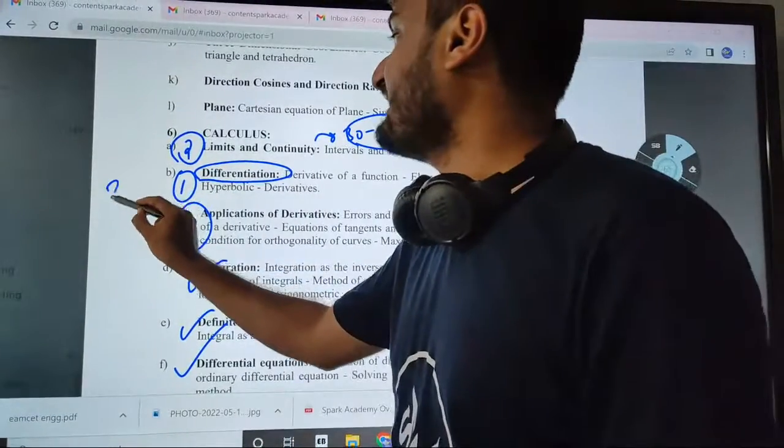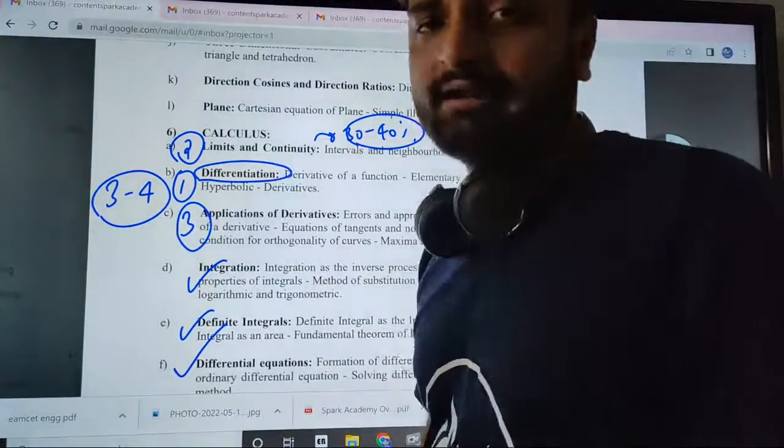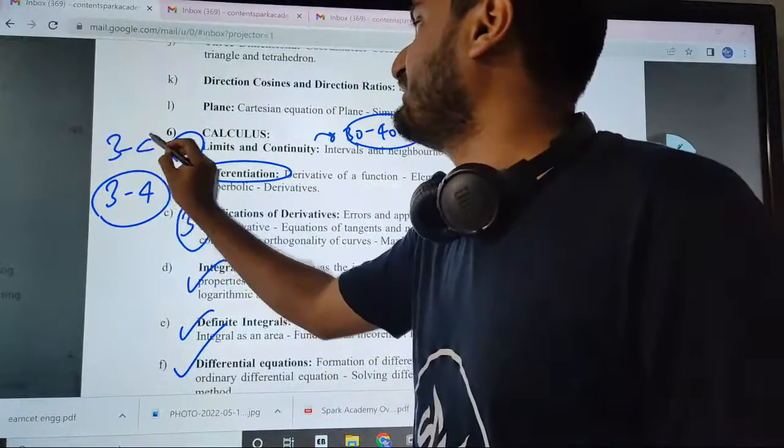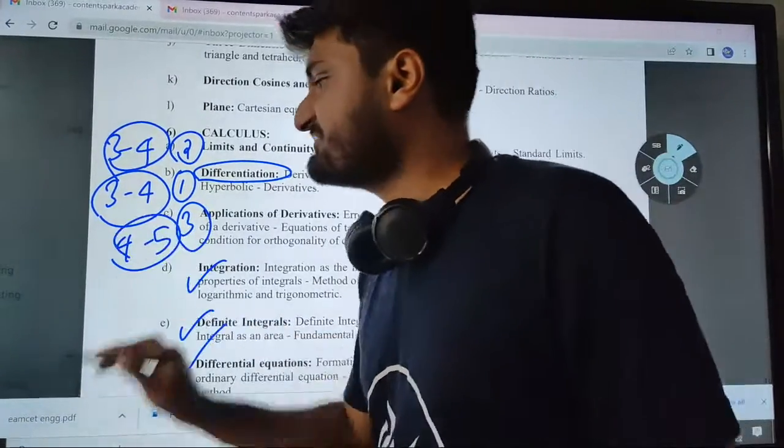For differentiation alone, you can expect 3 to 4 questions. For limits and continuity, again, you can expect 3 to 4 questions. For applications of differentiation, 4 to 5 questions.